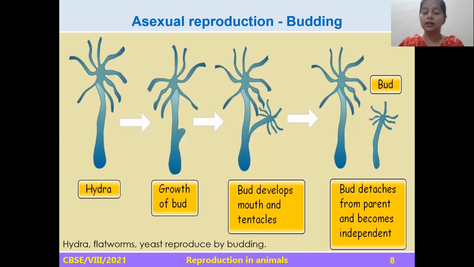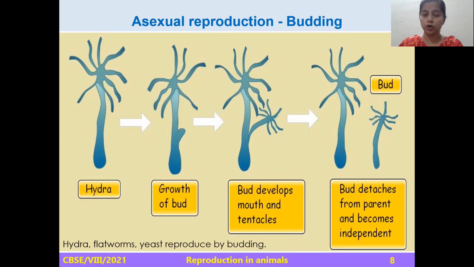As you can see, the next slide is showing budding. Children, budding is another one of the methods of asexual mode of reproduction. In budding, the parent plant or the parent species shows the appearance of a bud. Now, what is a bud? It is a small outgrowth on the parent plant because of repeated cell division.